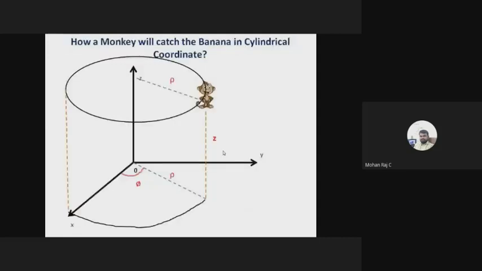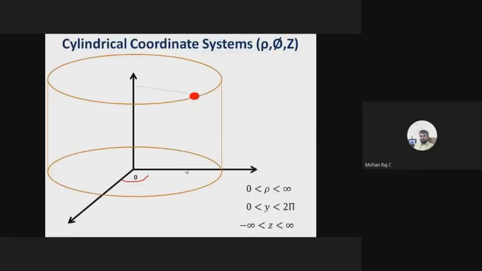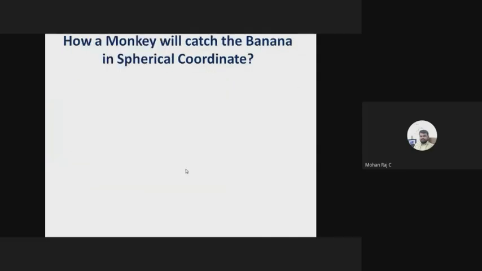Whenever you want to jog your robotic arm or a tool, the teaching pendant will ask you which mode you want to move in. You have to move the robotic arm with the help of Cartesian, joint mode, cylindrical mode, or spherical mode. It will ask you. So these things we don't need now. Anyway, rho, phi, z is cylindrical.